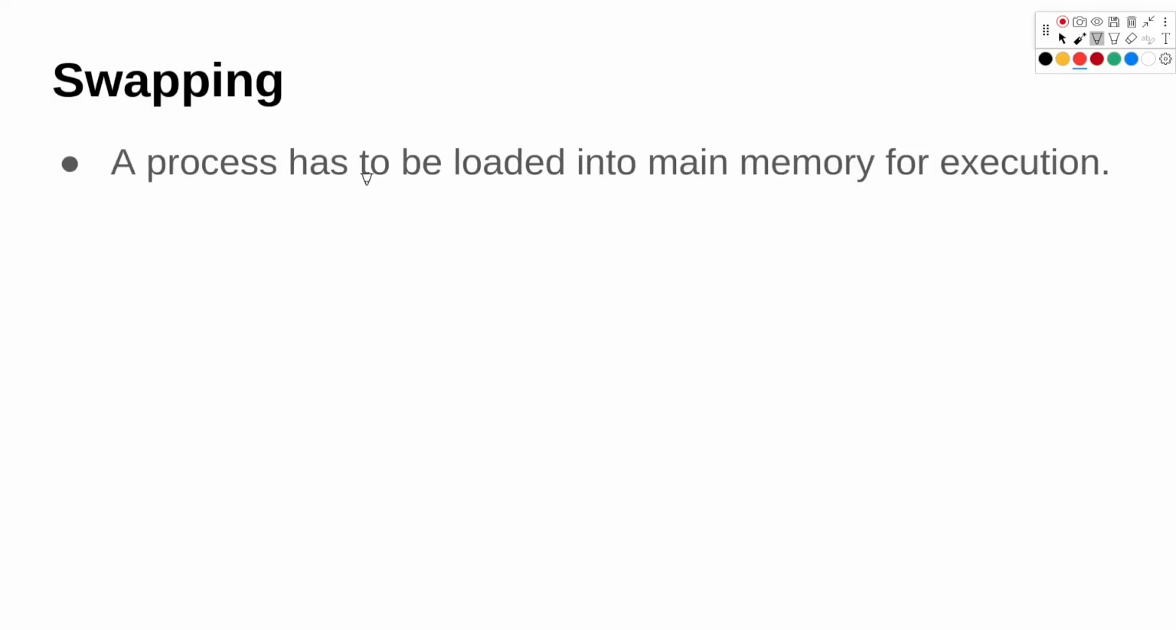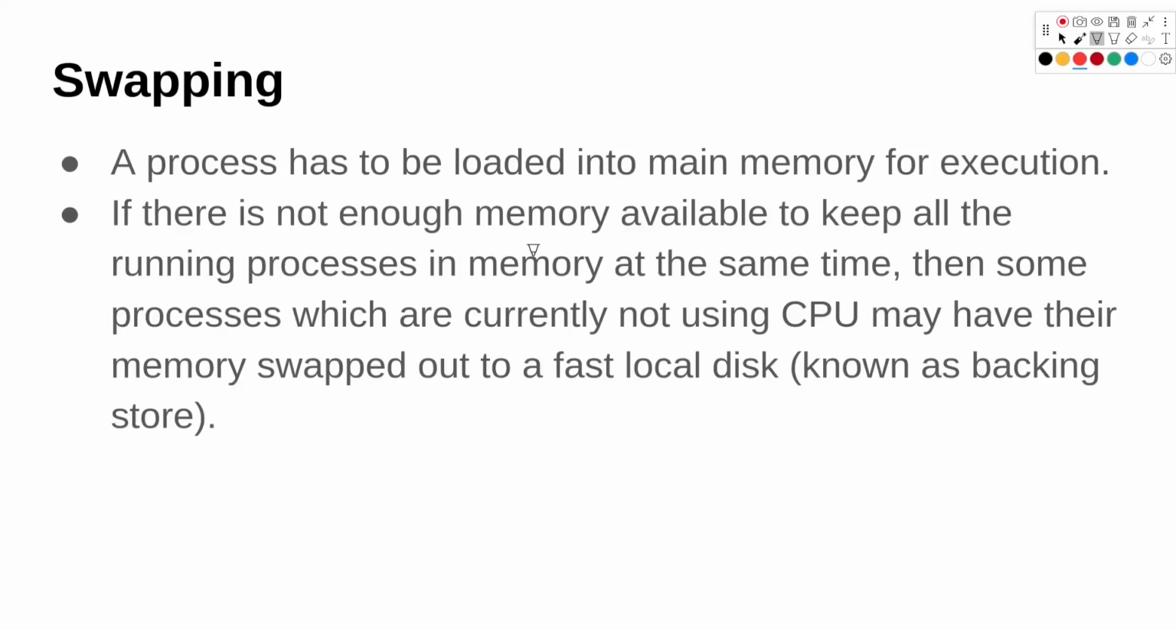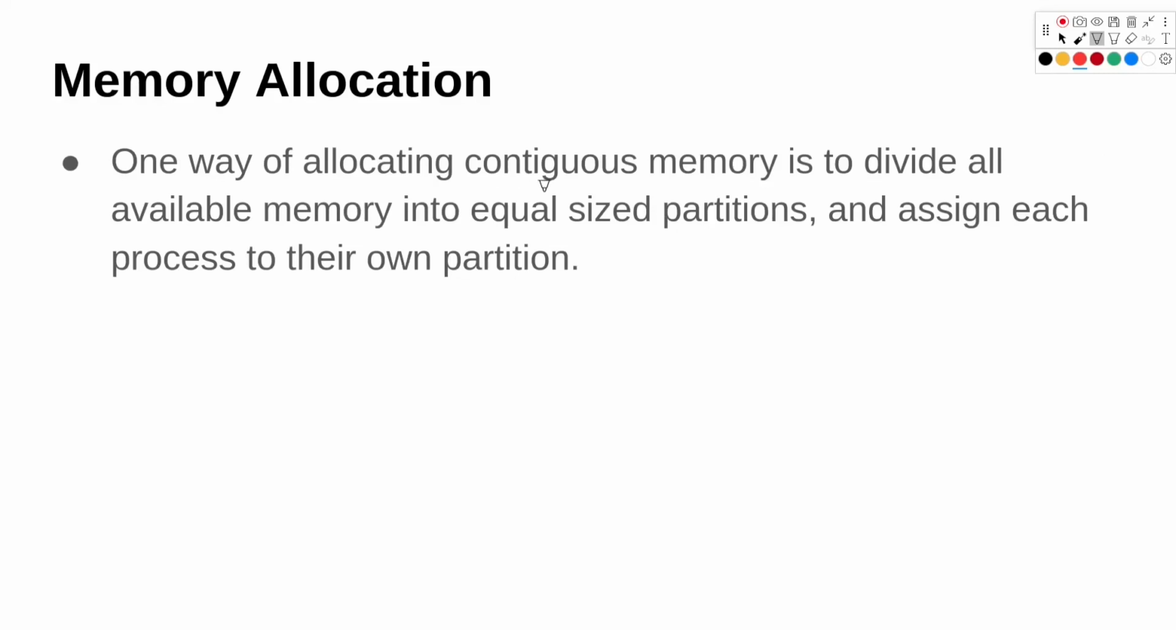Swapping. A process has to be loaded into main memory for execution. We know that. If there is not enough memory available to run that process, then some other process which is not currently running in the CPU, we can swap that out into the secondary memory, or maybe a fast local disk, also known as a backing store. We swap the memory of that process which is not currently using the CPU, so we can run some other process.